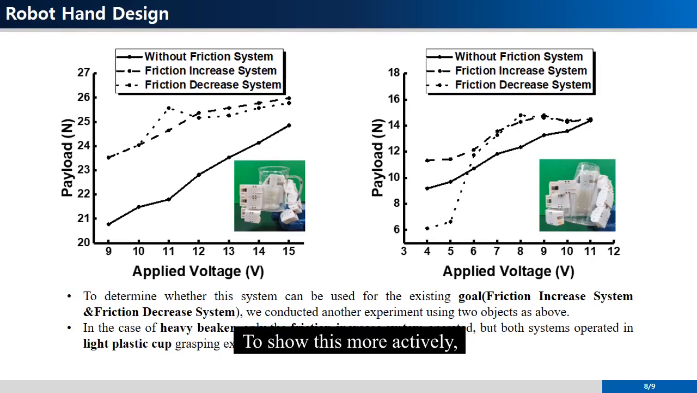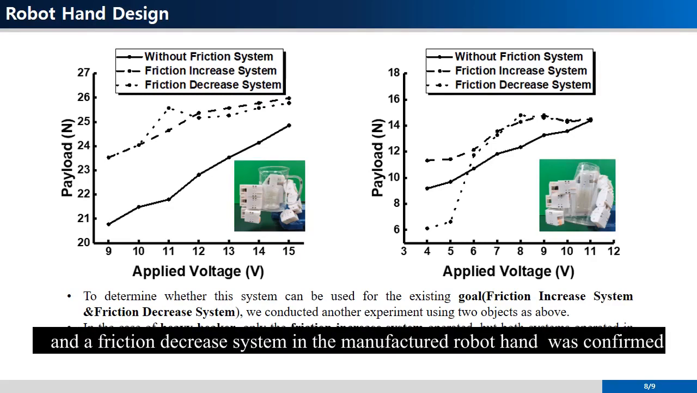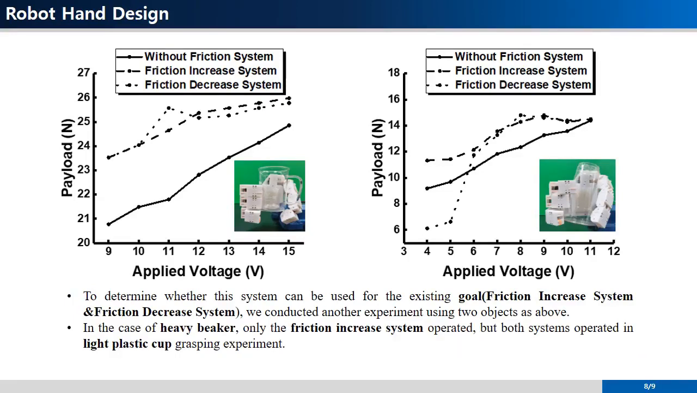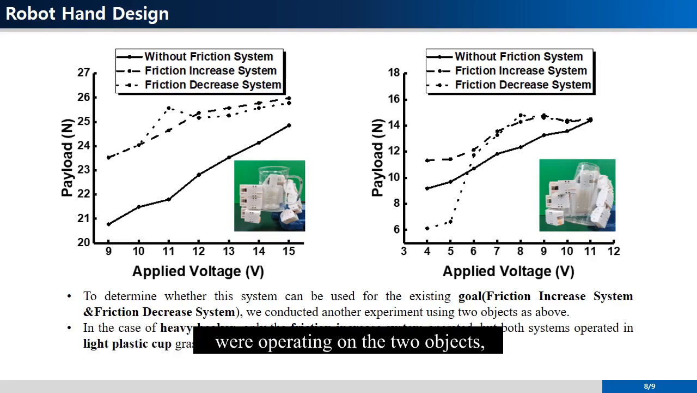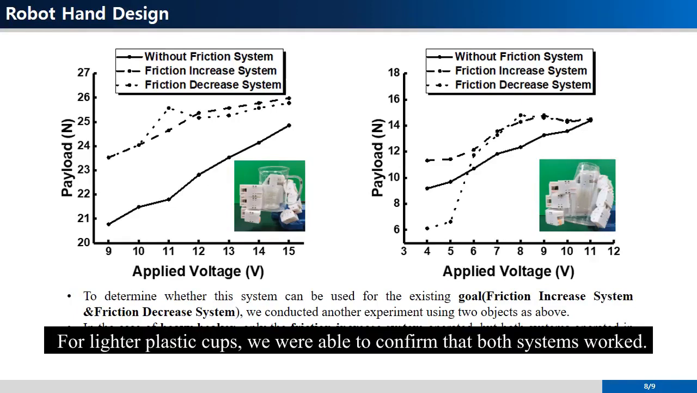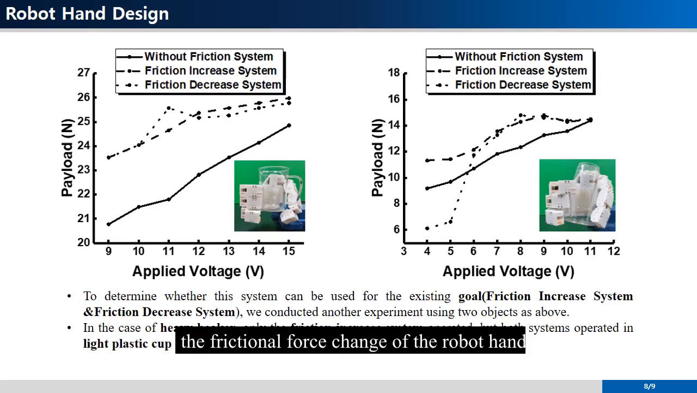To show this more actively, we conducted a gripping experiment on 2 cup-shaped objects. The amount of water that can create a friction increase system and a friction decrease system in the manufactured robot hand was confirmed in a previous experiment. Using this, it was confirmed that the 2 friction change systems were operating on the 2 objects. For heavy beakers requiring high gripping force, only the friction increasing system worked. For lighter plastic cups, we were able to confirm that both systems worked. Through this experiment, it was confirmed that this system can significantly affect the friction force change of the robot hand.